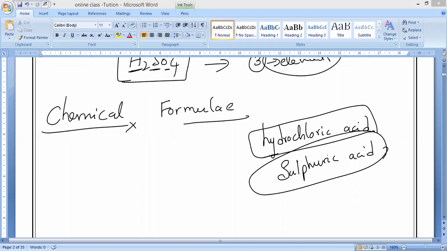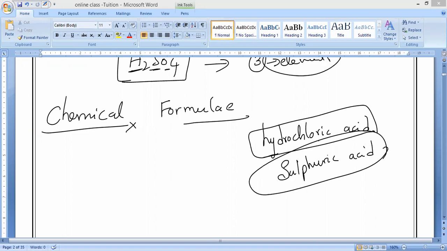The chemical formula is also known as the molecular formula. What should we call it? Molecular formula. This molecular formula is only for molecular compounds, not for ionic compounds. Whatever compounds are formed by molecules, for these we should call it the molecular formula.